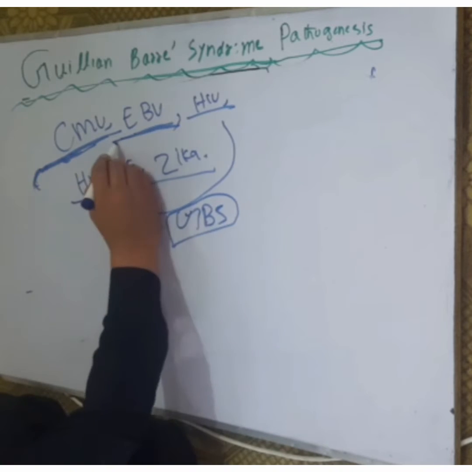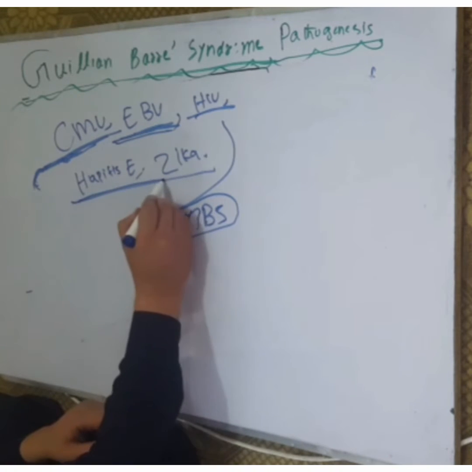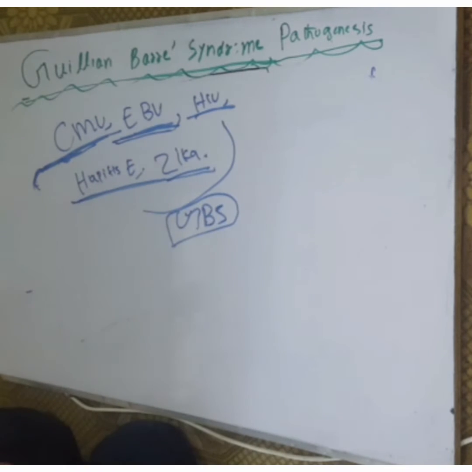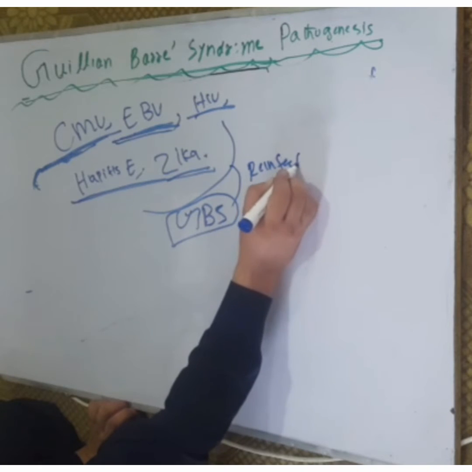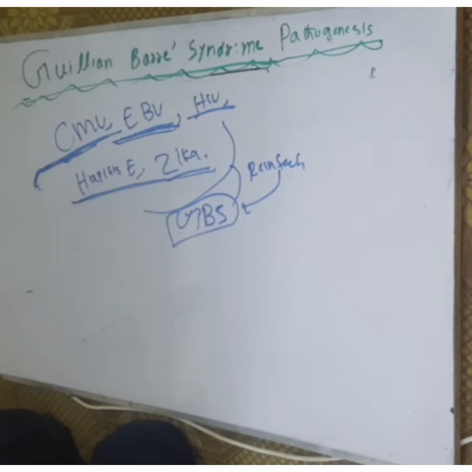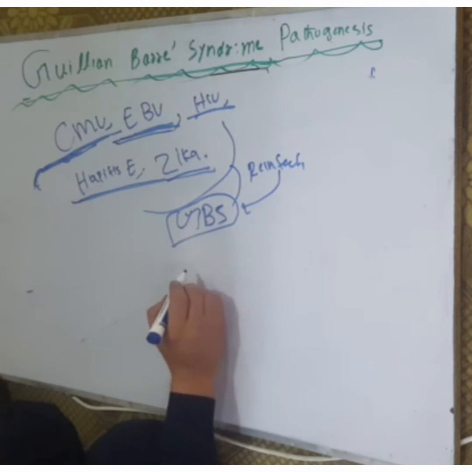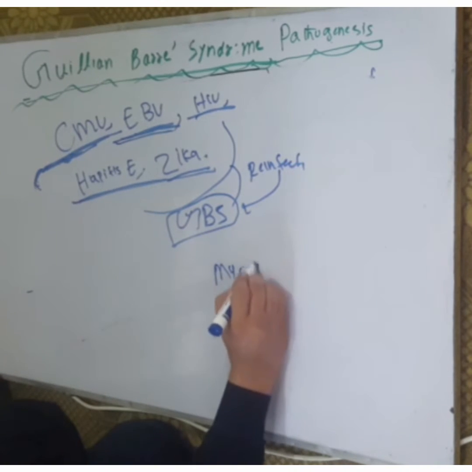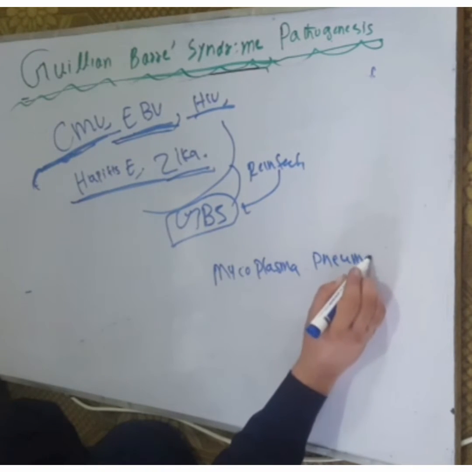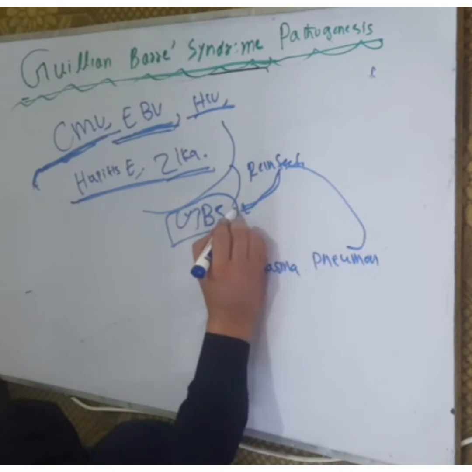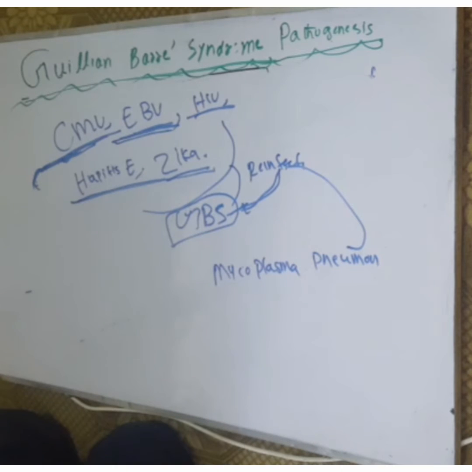First, the CMV, Epstein-Barr virus, HIV virus, hepatitis E virus, or Zika virus infection occurs, and due to the reinfection of these diseases, Guillain-Barré syndrome is caused. Reinfection with Mycoplasma pneumoniae can also predispose to Guillain-Barré syndrome.